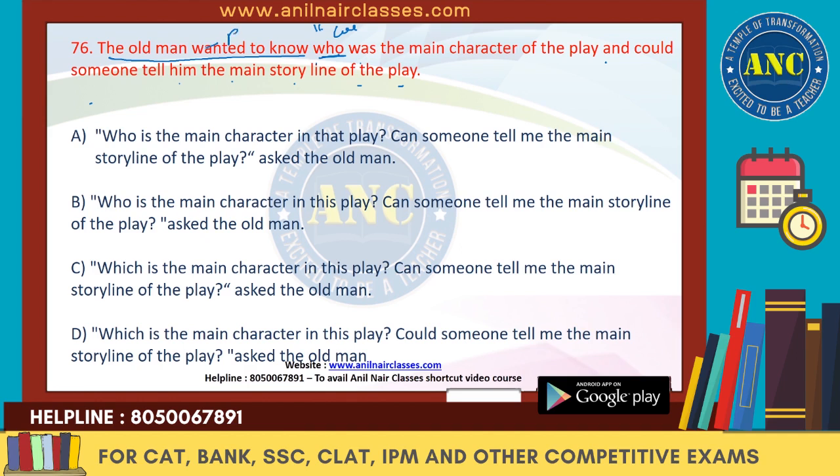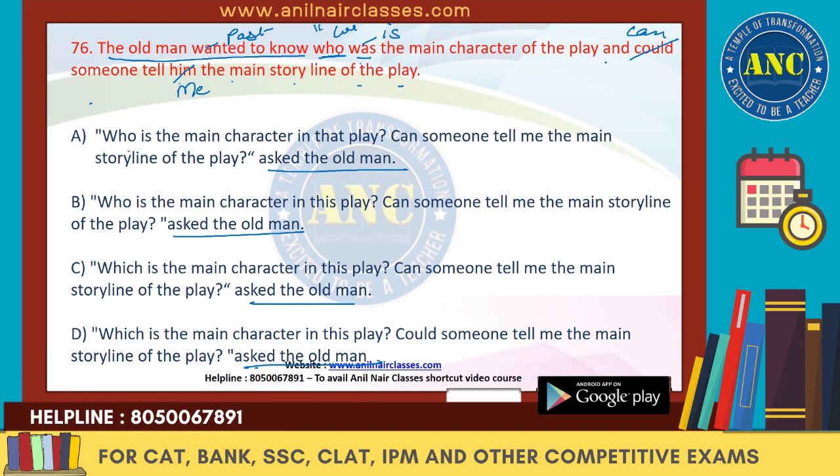Wanted means this has to be in the past. Was should change to is. The who is the main character of the play, and could will change to can, someone tell me. Okay? So this much we have analyzed. Let's read vertically now. Let's look at the reporting verb. Ask the old man, ask the old man, ask the old man. All four are same. So it means we have to look at the reported speech.